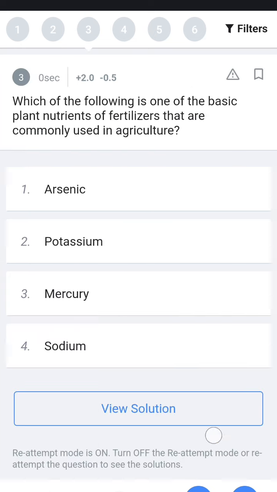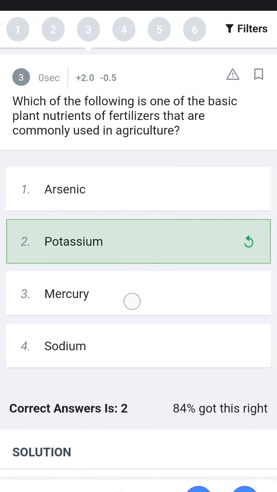Next, which of the following is one of the basic plant nutrients of fertilizers that are commonly used in agriculture? Agriculture is very important. It is not arsenic, arsenic causes poisoning, mercury causes Minamata disease, and sodium is not it. It is potassium and nitrogen, these are fertilizers.